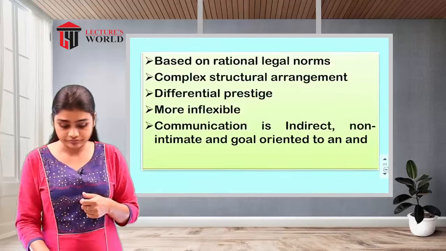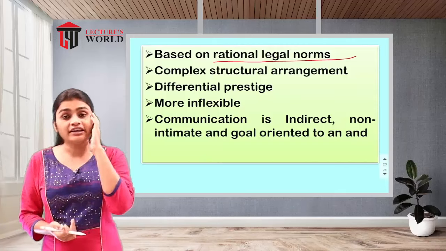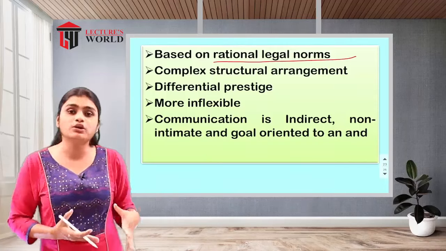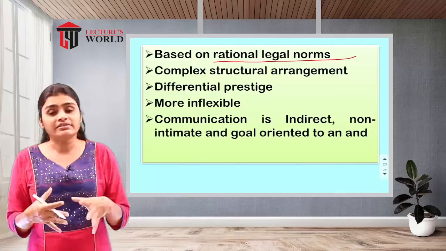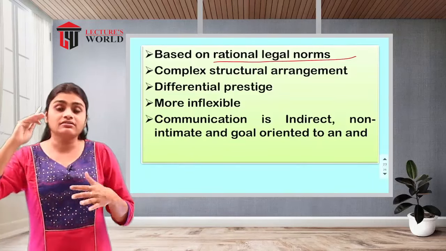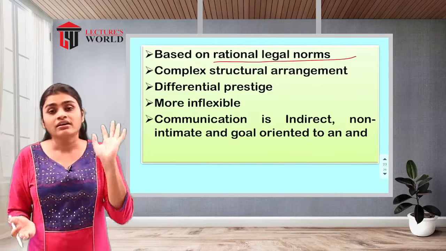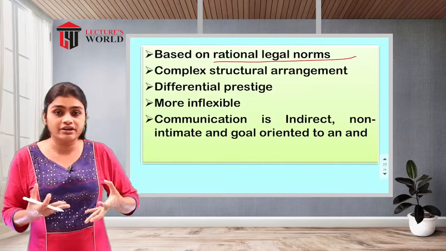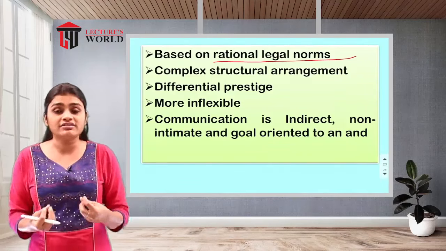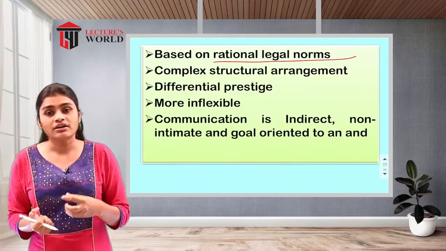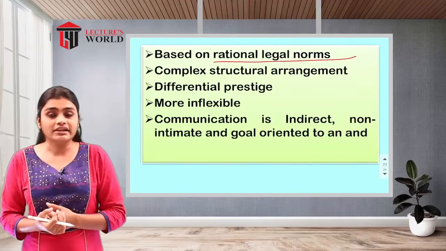It is based on rational, logical legal norms, for example a code, and they have to work on those norms. Apart from that, there is a hierarchy of seniority and juniority, different levels of work, different statuses, functions, roles and responsibilities, and division of work. That's why it is based on rational legal form.